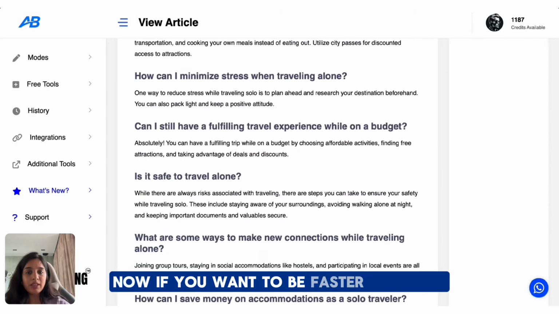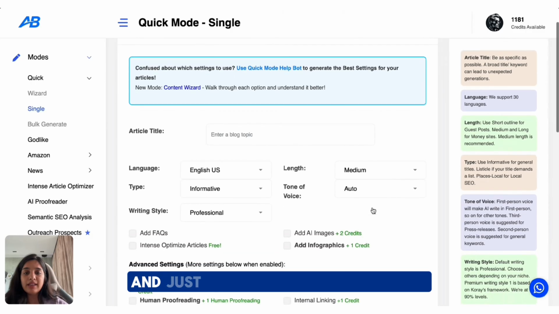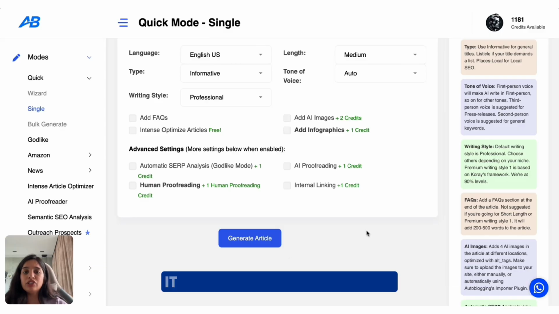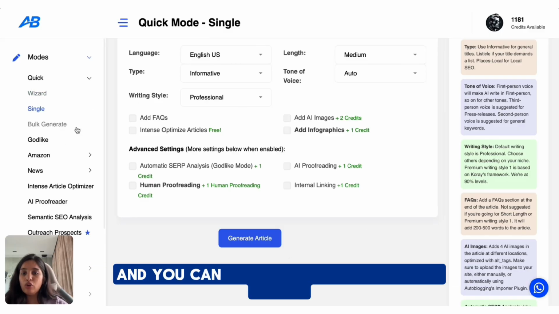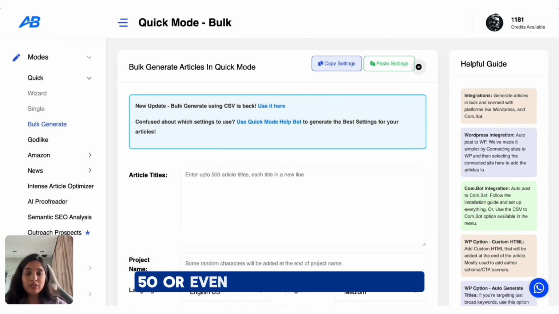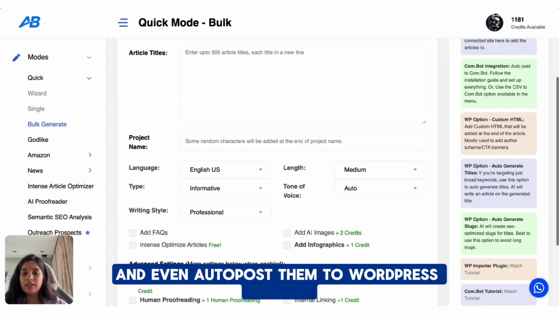Now, if you want to be faster next time, here's what you can do. Go to Quick and Single and just enter your blog title here, and with fewer clicks you can generate an article. It is just the same as Wizard, and you can also use the bulk generate option which allows you to upload 10, 50 or even 100 titles at once, and autoblogging will make all of them and even auto post them to WordPress directly.